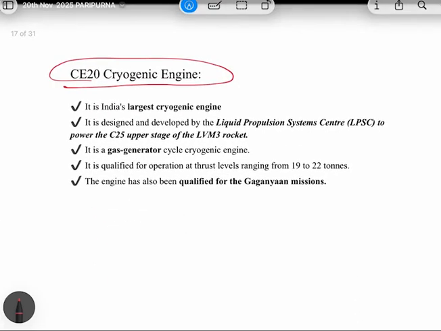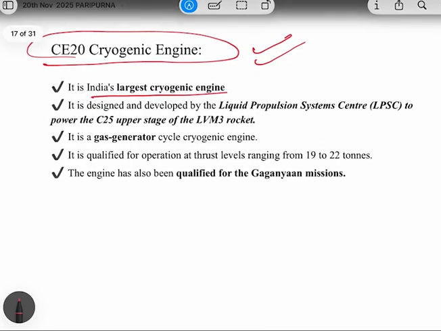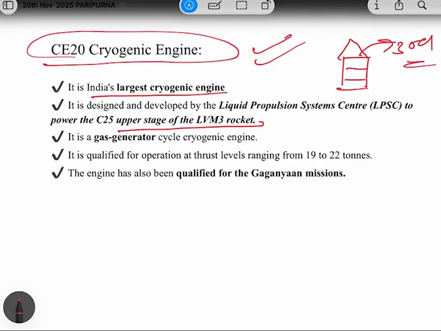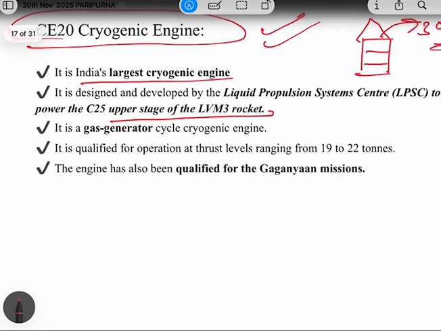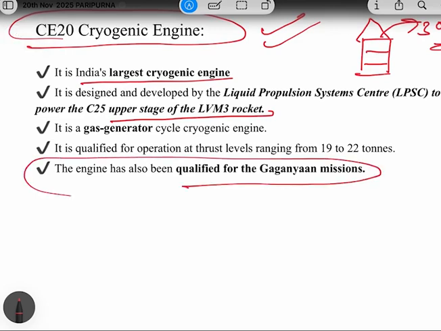See, first is about the CE20 cryogenic engine. So see, CE20 is India's largest cryogenic engine, and this cryogenic engine is used in the upper stage of LMV-3 rocket. So this is the LMV-3 rocket and it has three stages. So in the upper stage or the third stage, CE20 cryogenic engine is used. Okay. And this engine has also been qualified for the Gaganyaan mission. So this engine will be used there also.